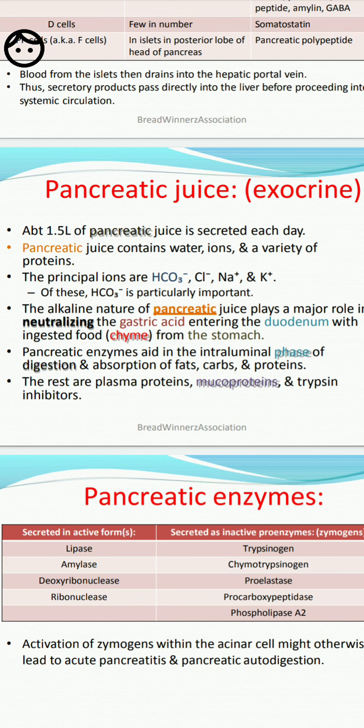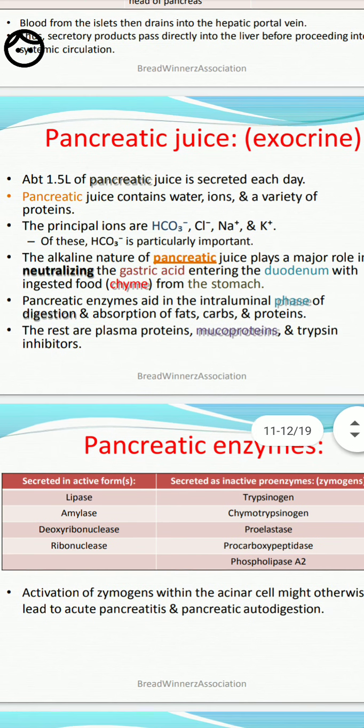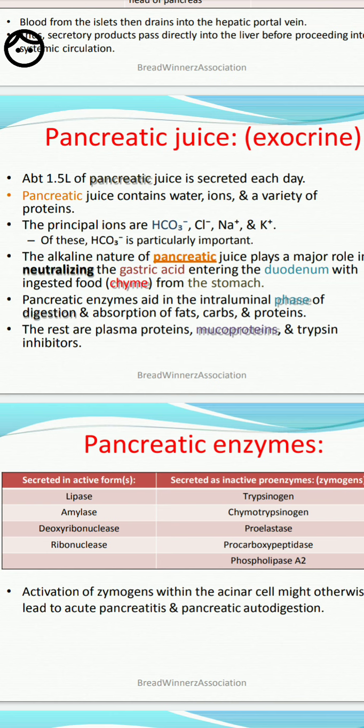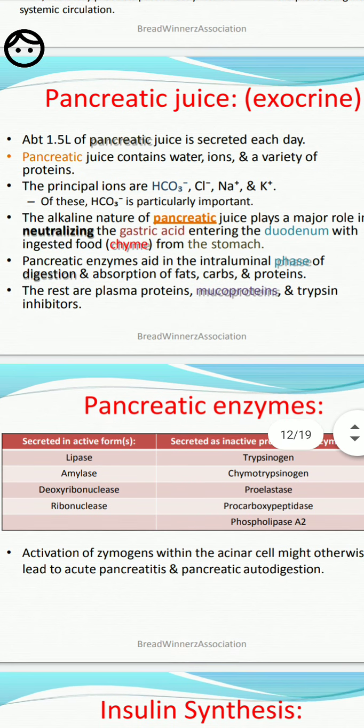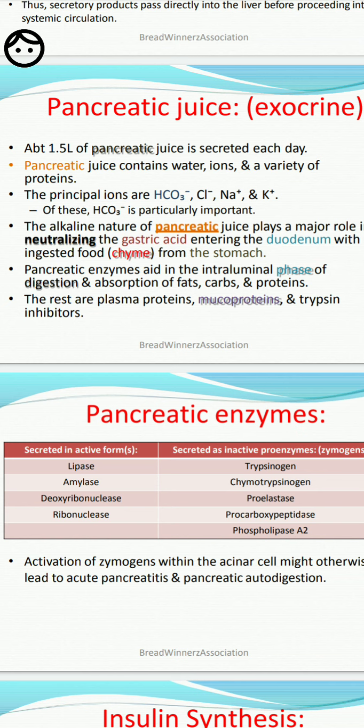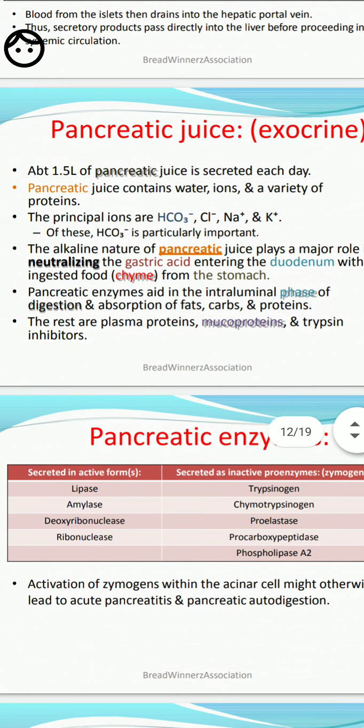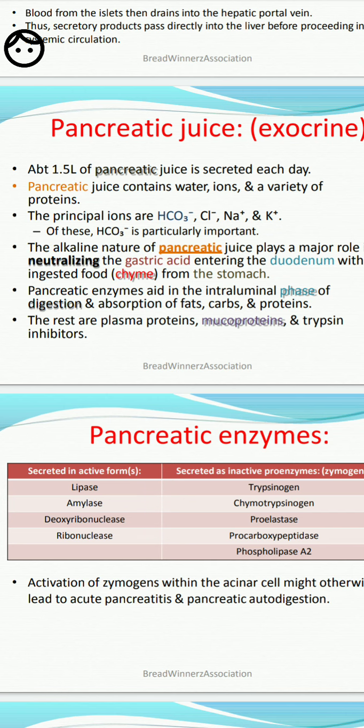What are the pancreatic juices? It is exocrine juice. About 1.5 liters of pancreatic juice is secreted each day. Pancreatic juice contains water, ions, and a variety of proteins. The principal ions are bicarbonate, chloride, sodium, and potassium ions. Particularly important is sodium bicarbonate. The alkaline nature of the pancreatic juice plays a major role in neutralizing the gastric acid.